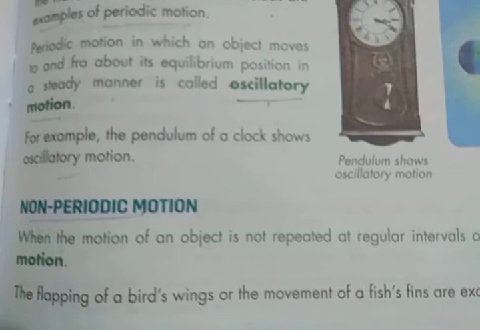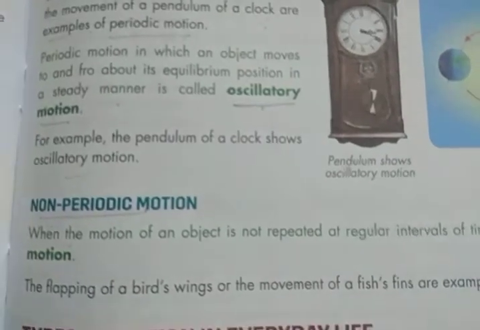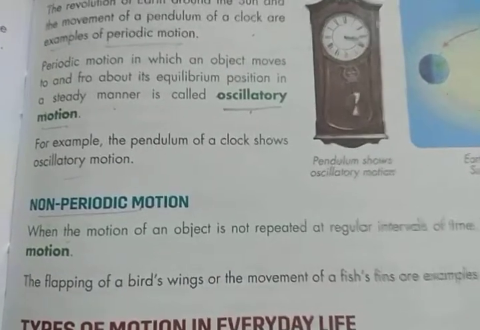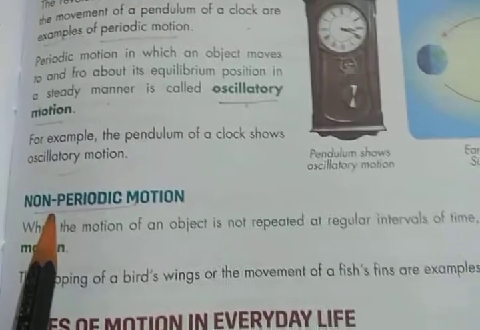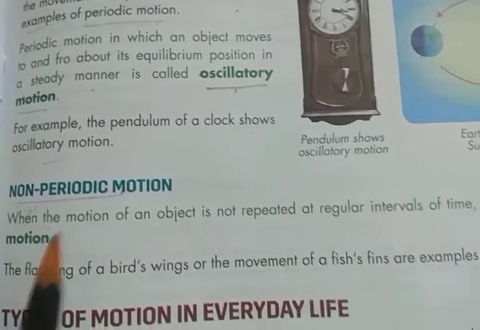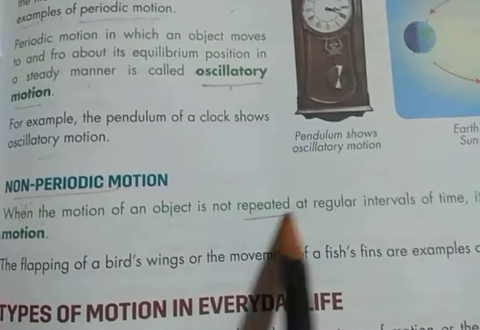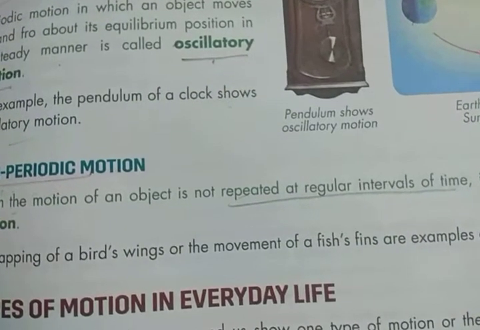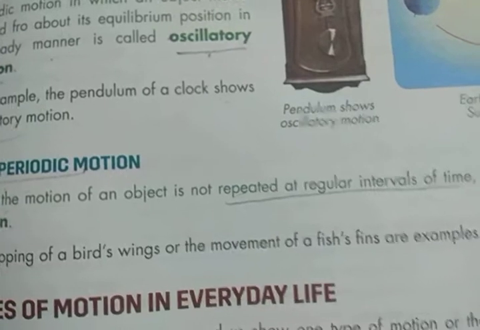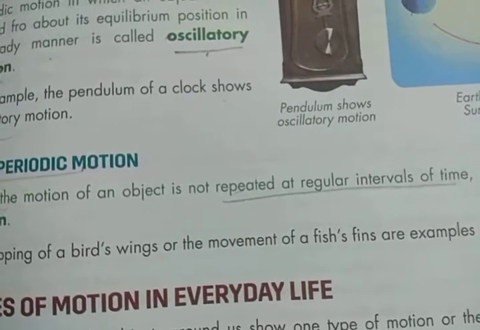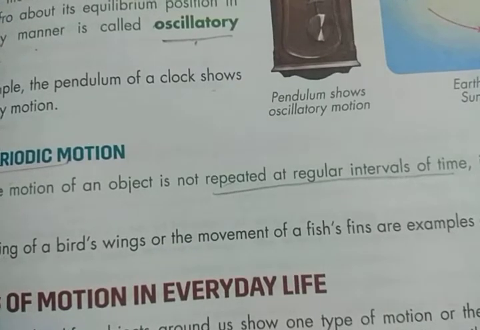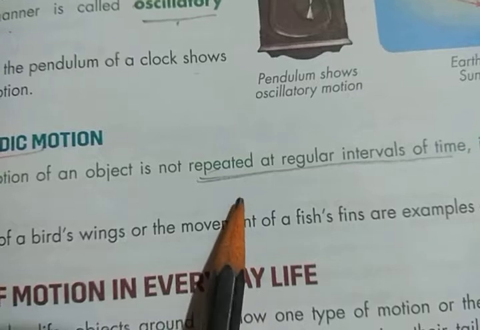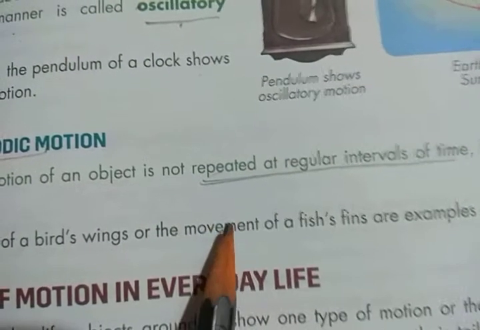Next, we will discuss non-periodic motion. First one is periodic and second one is non-periodic. Non-periodic means when the motion of an object is not repeated at regular intervals of time. Means non-periodic motion is the motion which can't repeat itself in a fixed interval of time.